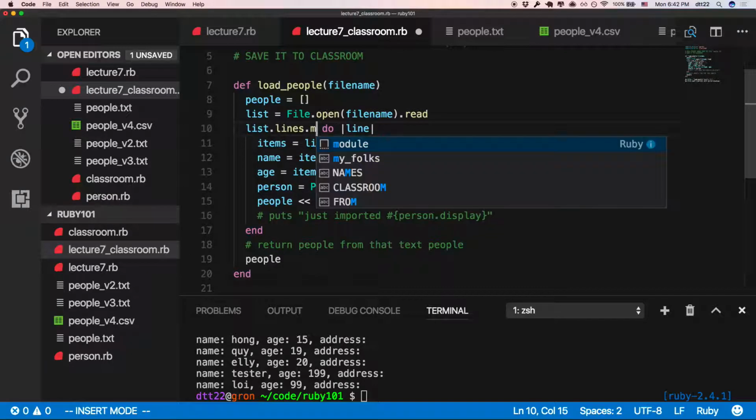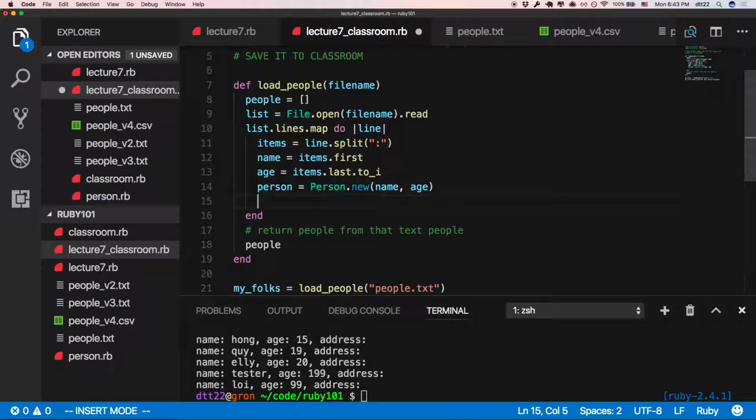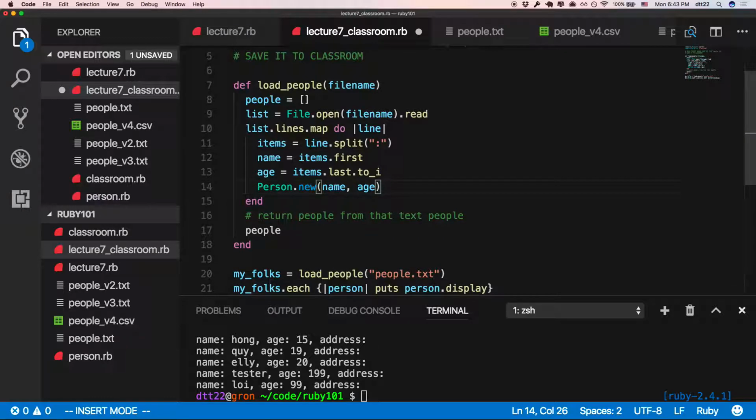So imagine if I change this to map. Lines is an array. If I map from an array of lines to person, you can do anything here, but the last line in a map block is a person. So it maps from one line to one person.